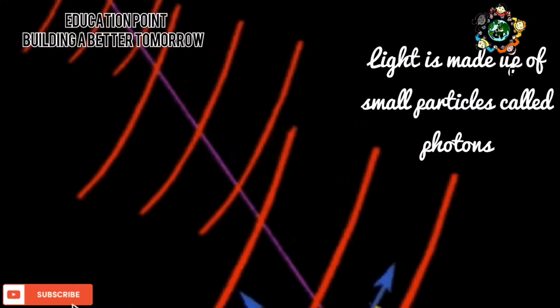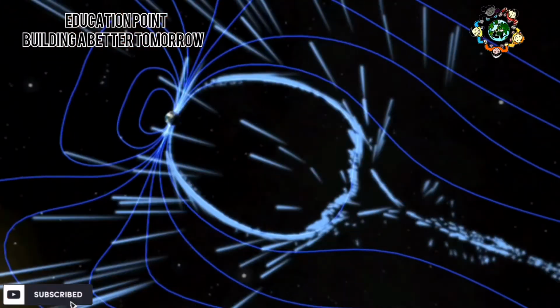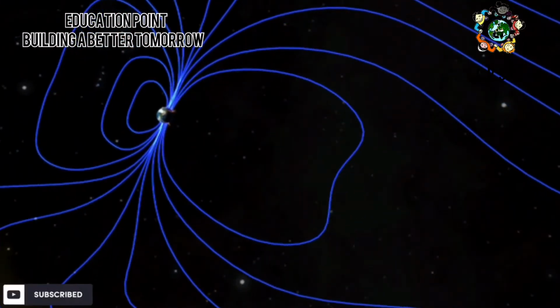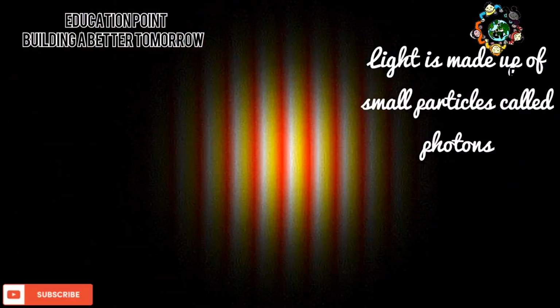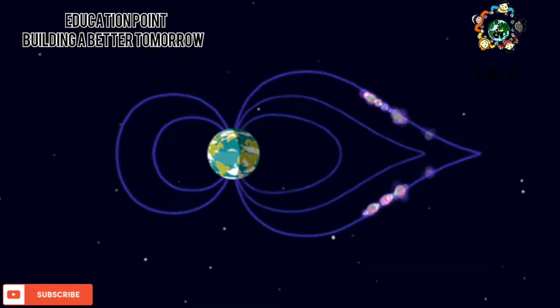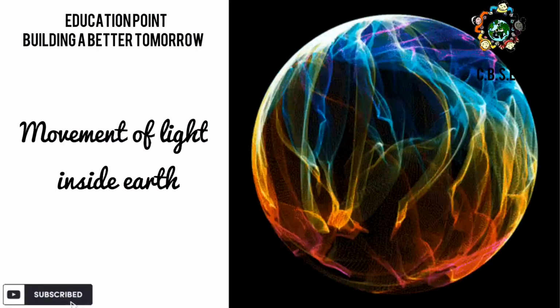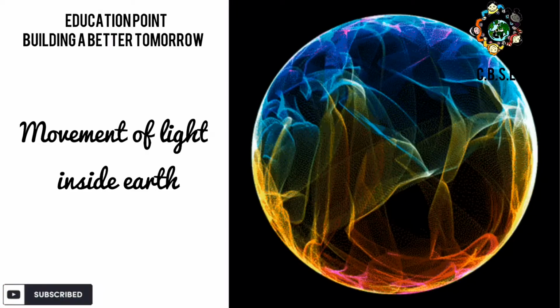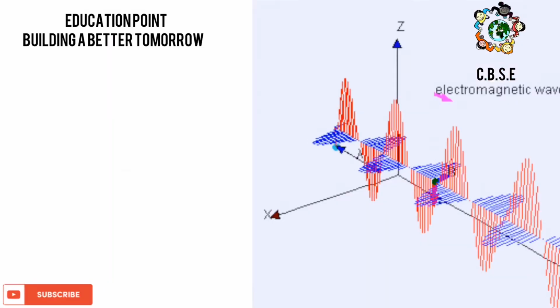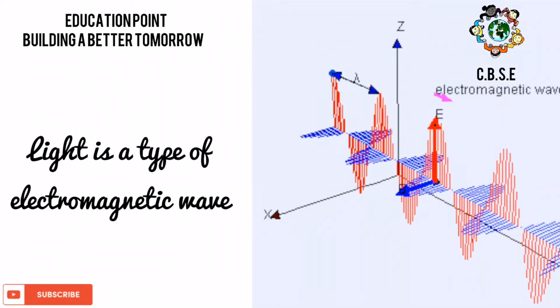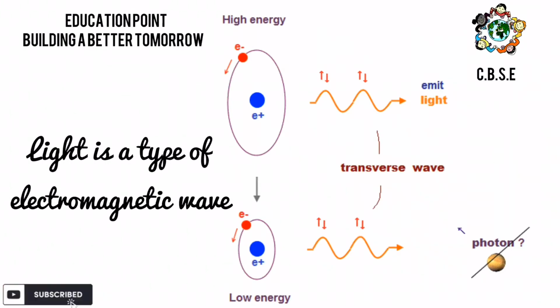Light is made up of photons. Photons are the charged particles of light. Photons bring the charges that are present in the light. Light is a form of electromagnetic wave, or it is a form of electromagnetic radiation.